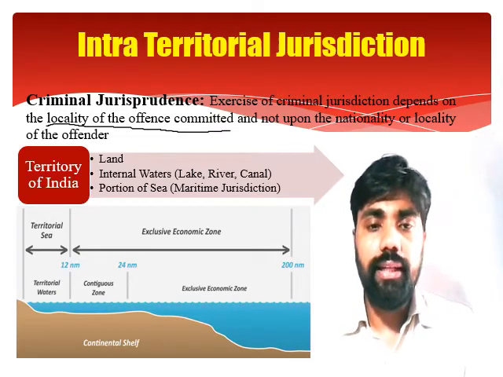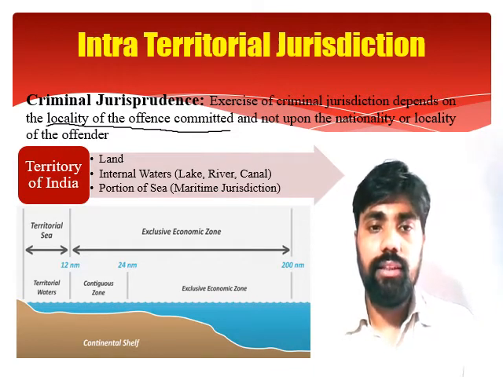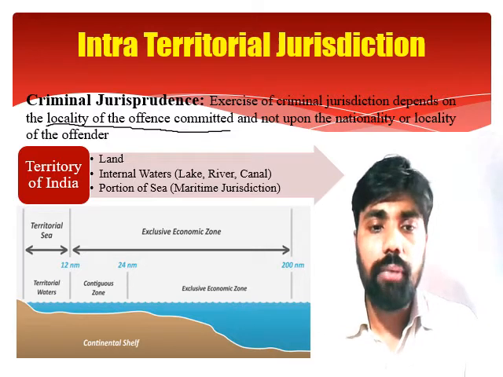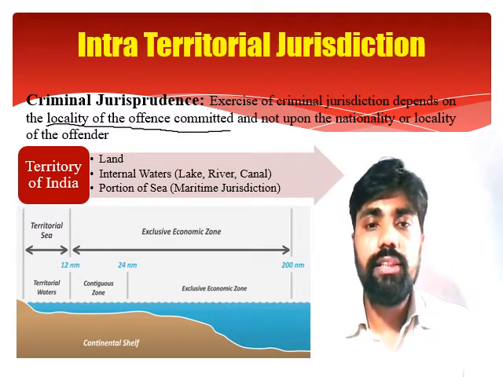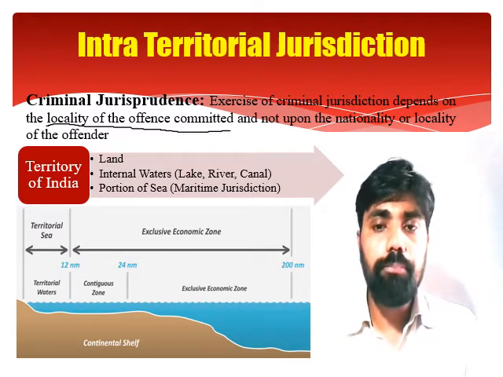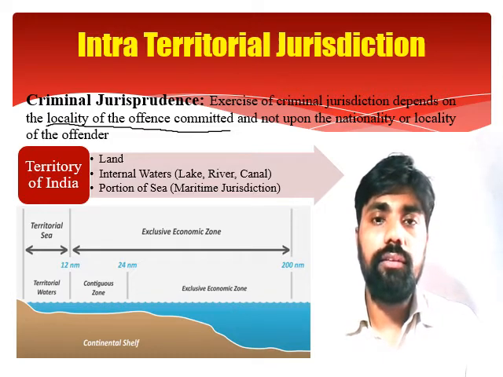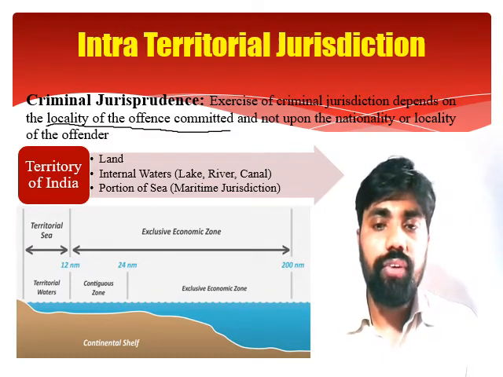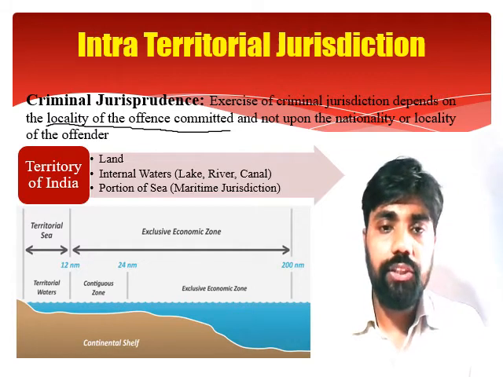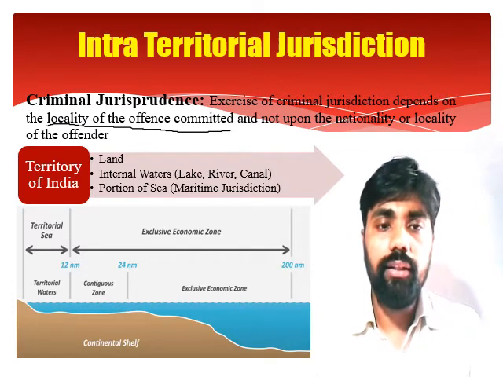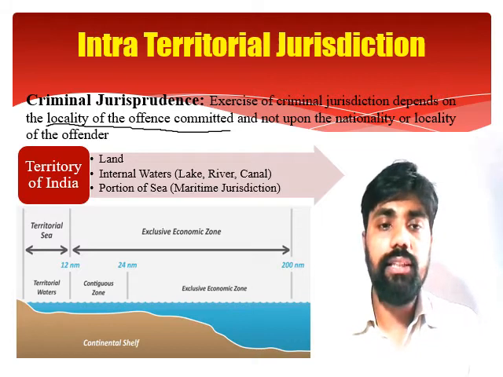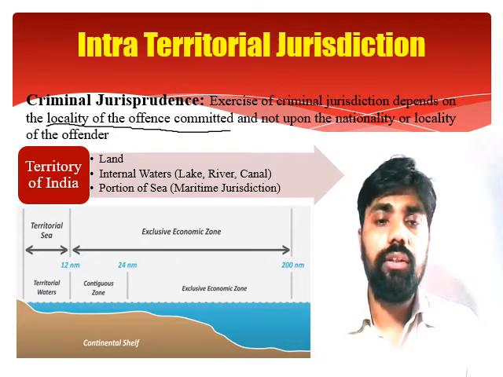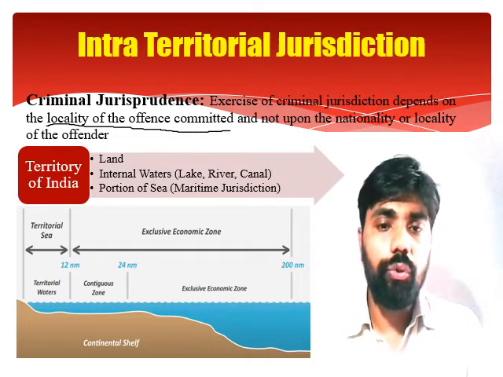Not only the mainland, the baseland is not only the territory, rather up to 12 nautical miles is also considered to be the exclusive part of the country, India. For example, from the appropriate baseline to 12 nautical miles, it is the territorial sea of India, and India can do anything up to 12 nautical miles.